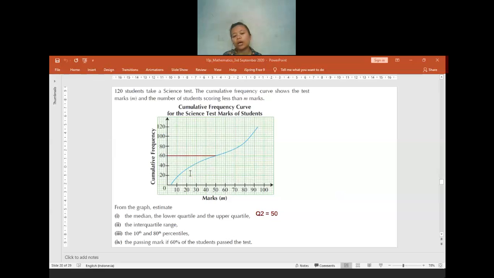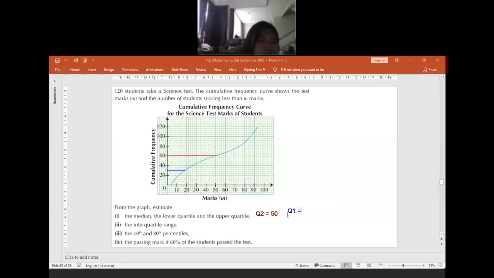Lower quartile is Q1. Q1 means 1 per 4. 1 per 4 of n, it will be how many? 30. So we make a straight line at 30. From this one, we connect it and we find the marks. How many is the marks at Q1? 18. Yeah, the Q1 will be equal to 18.